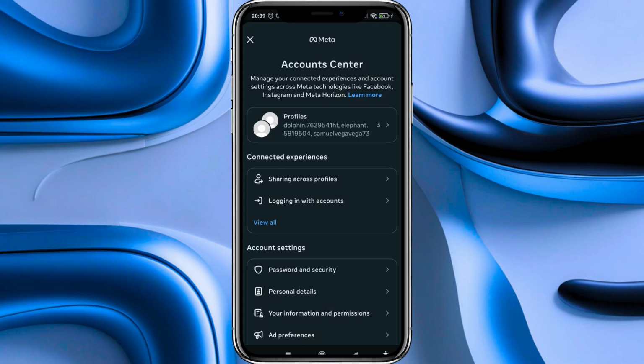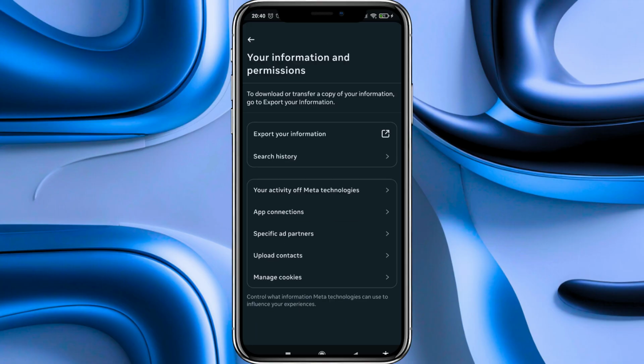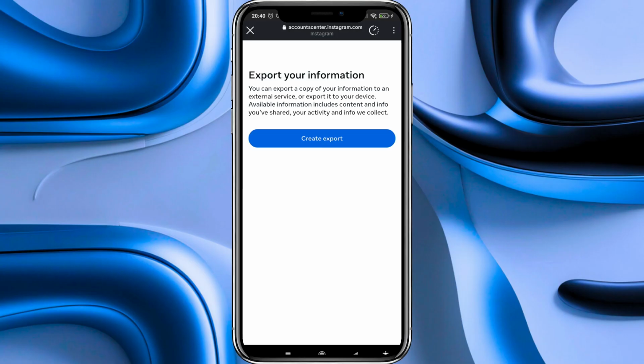After that, we arrive at the account center page, and here we have to scroll down to the account settings section. Here, among all the options that appear, we have to enter the text labeled your information and permissions. Then on this other page, we have to go to the first section, and here we click on the option labeled export your information. Then on this page, we click on the create export button.